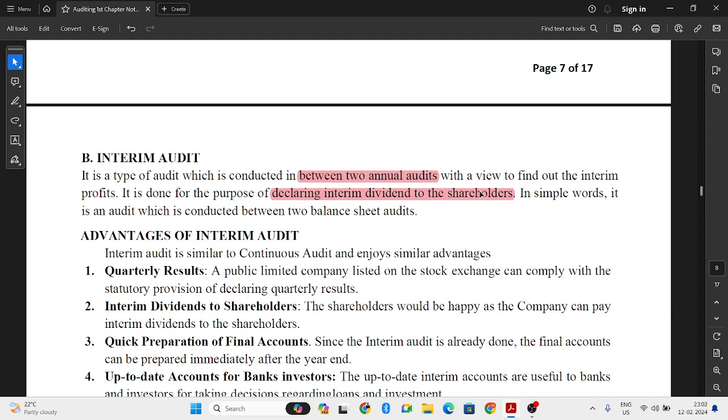So simply, if you want to tell, it is between the two balance sheet audits. When we do the balance sheet audit at the year end, at the ending of the financial year, between two financial years, one audit you will do, that is after 6 months usually, that is interim audit.